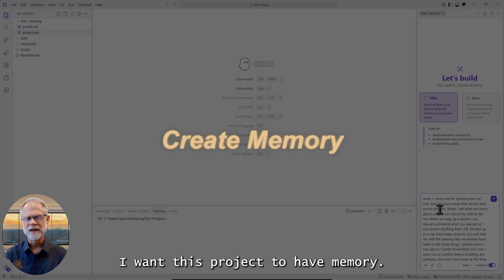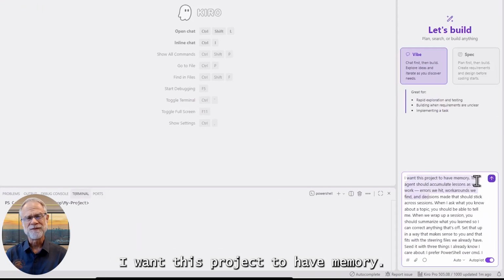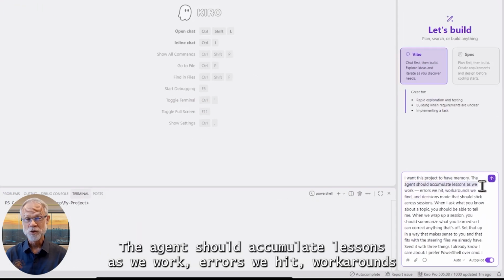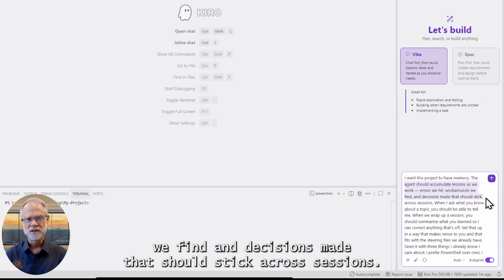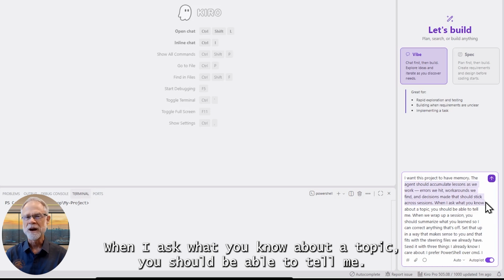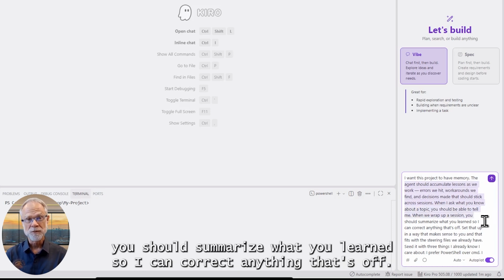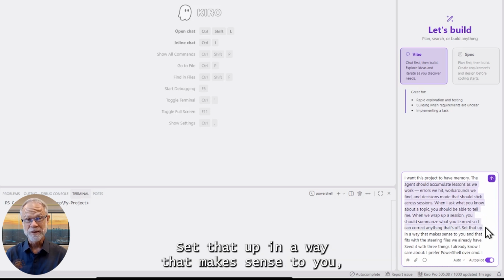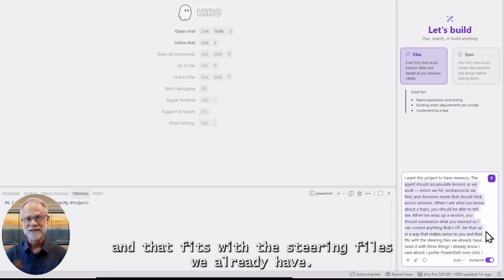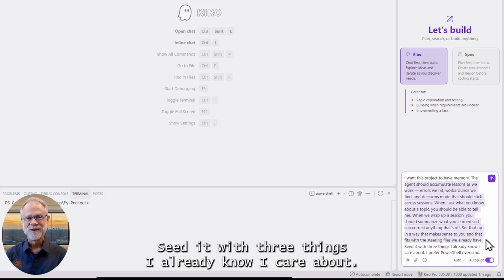In chat, I'll paste, I want this project to have memory. The agent should accumulate lessons as we work, errors we hit, workarounds we find, and decisions made that should stick across sessions. When I ask what you know about a topic, you should be able to tell me. When we wrap up a session, you should summarize what you learned so I can correct anything that's off. Set that up in a way that makes sense to you and that fits with the steering files we already have. Seed it with 3 things I already know I care about.